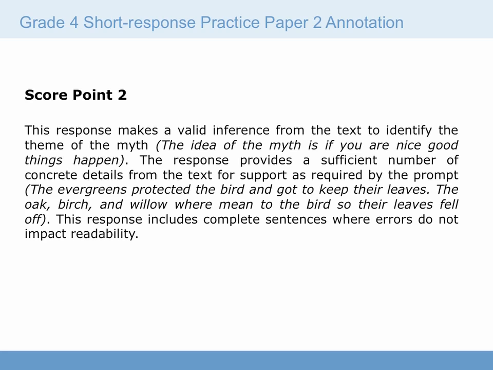That's 1. Then the oak, birch, and willow were mean to the bird, so their leaves fell off. That's 2. The response included complete sentences where errors didn't impact the readability of the response at all. The student correctly identified a theme and provided sufficient evidence to support that theme.